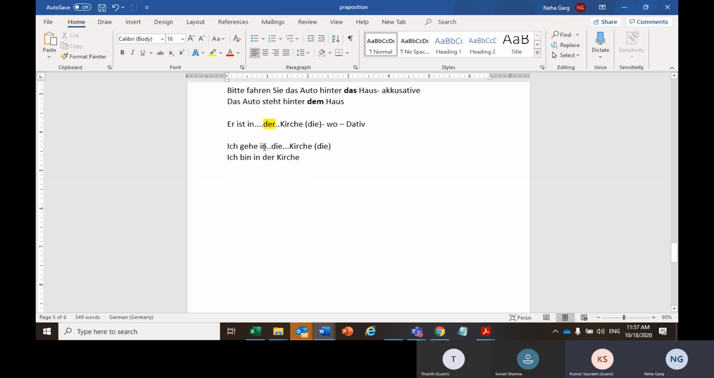Here, I am going into the church. There is a movement. There is an accusative case. That is why die would remain die only. Aber ich bin in der Kirche. I am already in the church. Bin, I am already there. So where am I? In the church. That is a dative case. So die would turn to der there.